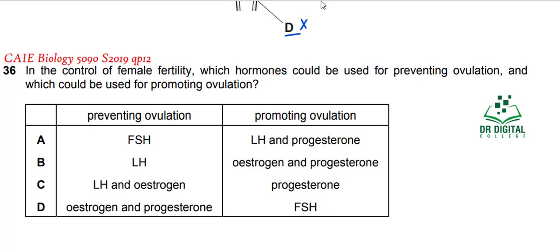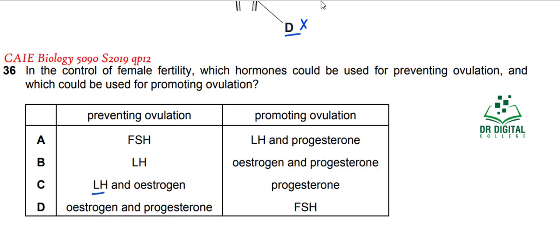In question 36, in the control of female fertility, which hormones could be used for preventing ovulation and which could be used for promoting ovulation? You know that promotion or inhibition of ovulation will be done by the negative feedback inhibition of luteinizing hormone.